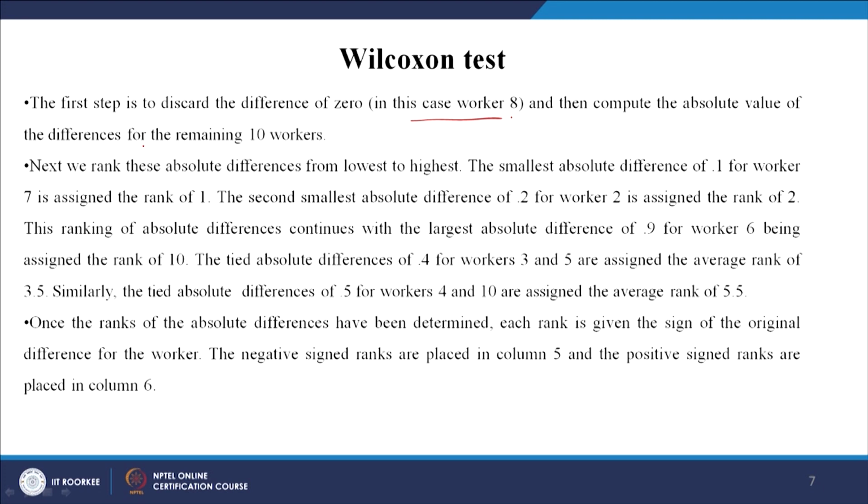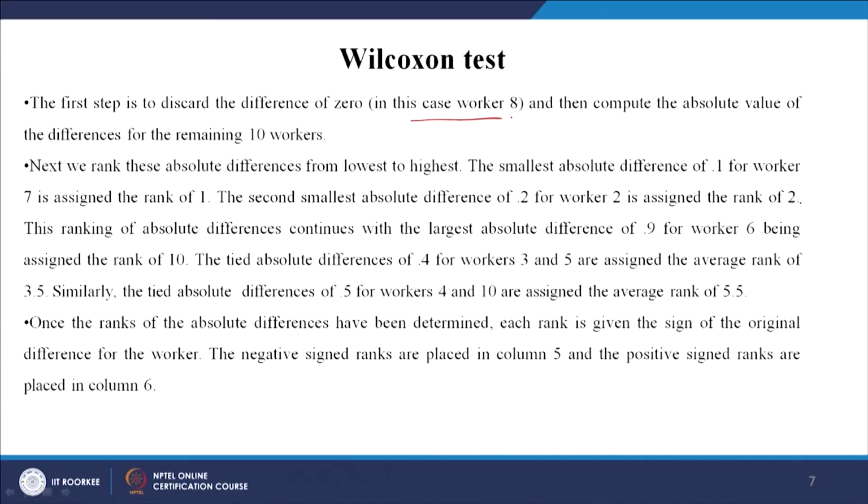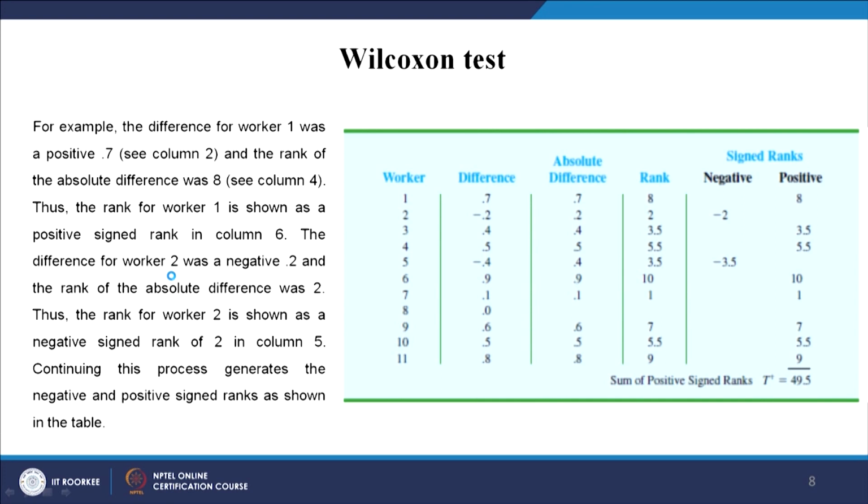Now, what do we do next? We rank these absolute differences from lowest to highest. The lowest difference in time gets the first rank, and the highest difference gets the last rank, the 10th in this case. The smallest absolute difference of 0.1 for worker 7 is assigned the rank of 1. Similarly, the second smallest absolute difference of 0.2 is assigned the rank of 2. This continues, with the largest absolute difference of 0.9 for worker 6 assigned the rank of 10. So, let us see this table.